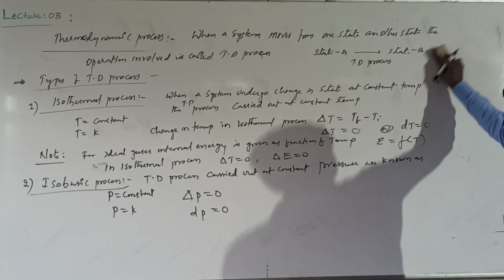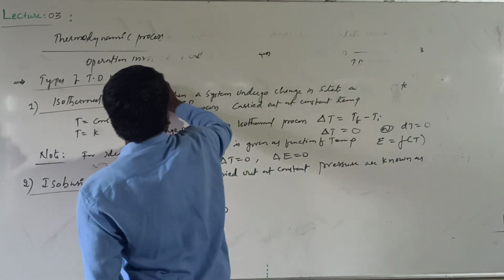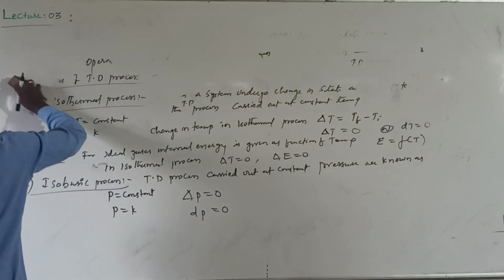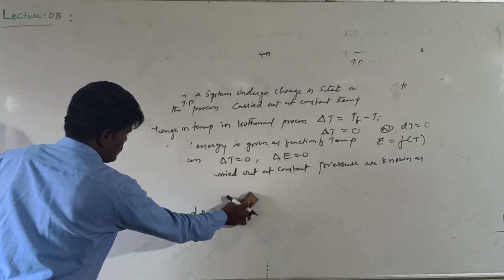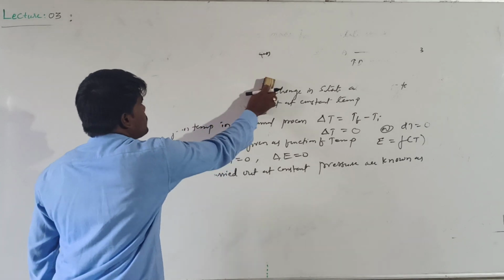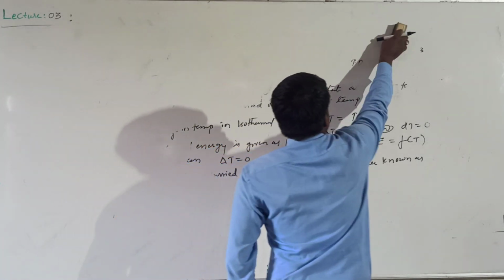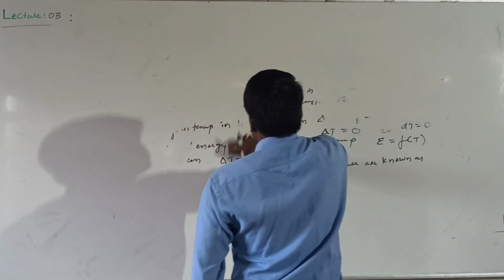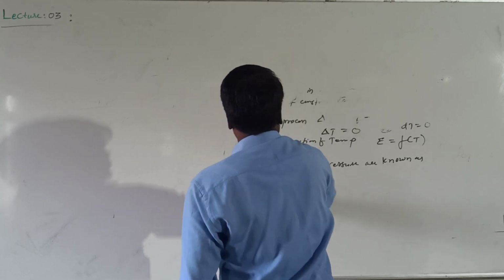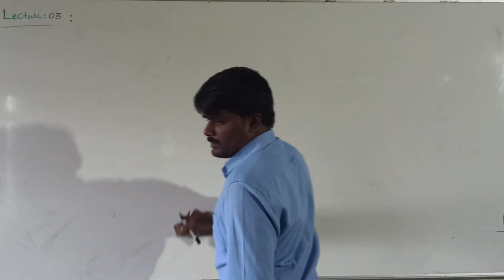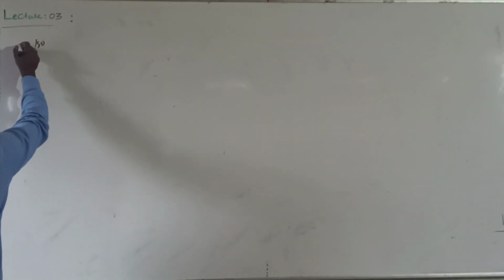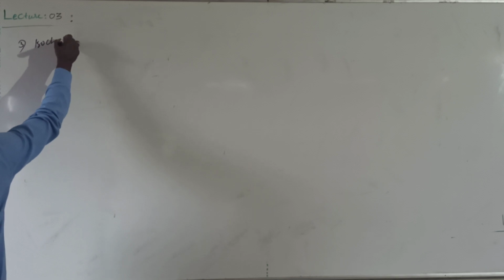There are a few more processes. The third one is the isochoric process.